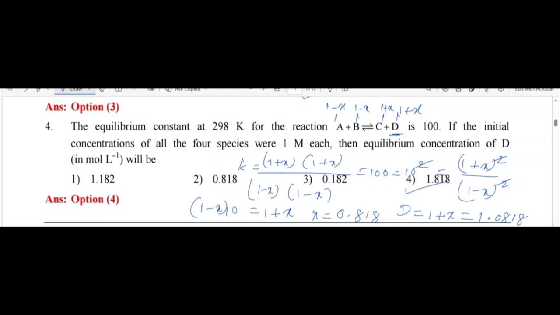Actually, by common observation, we know that at equilibrium all are 1 mole. So the concentration of D increases to 1 mole plus x. So more than 1, only option 4 is correct. Next I move to question number 5.